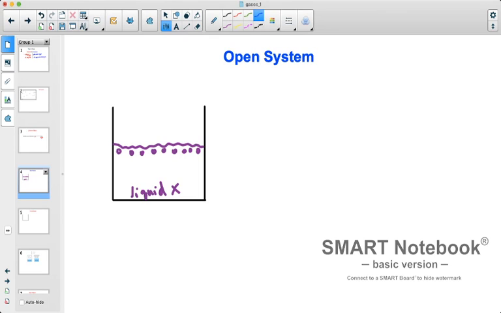So we're going to see them come out of the liquid because they've had enough kinetic energy and they can move out of this liquid phase. When they escape, they are now known as our vapor. So these are now our vapor particles.